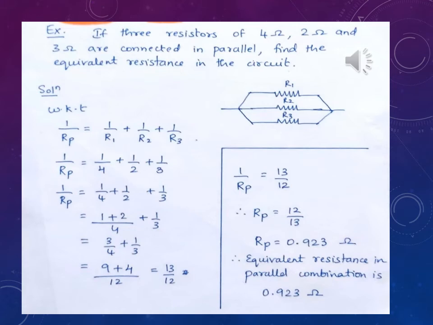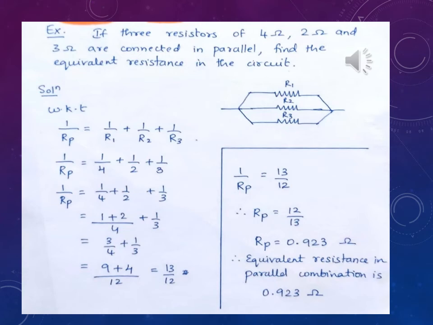Now we shall substitute the values. What are the values of R1, R2 and R3 from the question? 4 ohms, 2 ohms and 3 ohms respectively. So when substituted like that, it will be 1 by Rp is equal to 1 by 4 plus 1 by 2 plus 1 by 3. Now take the LCM for the first 2 terms in the RHS and simplify so that you will be getting 3 by 4. And the third term in RHS, that is plus 1 by 3, will remain as it is.